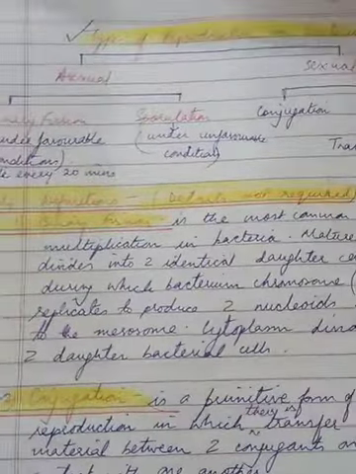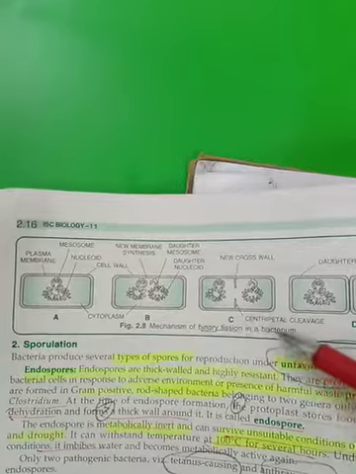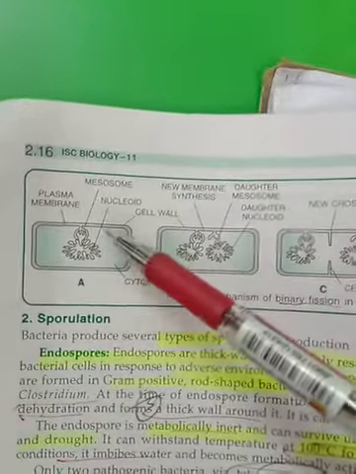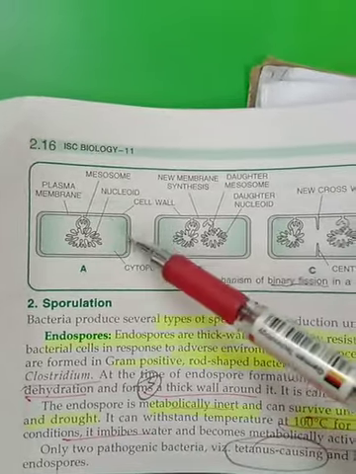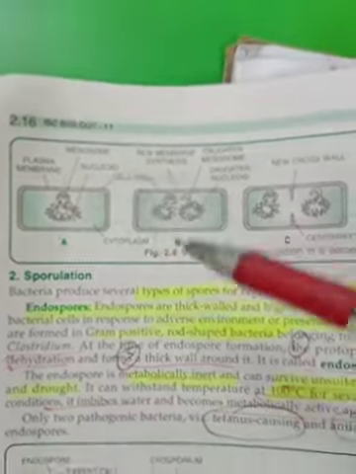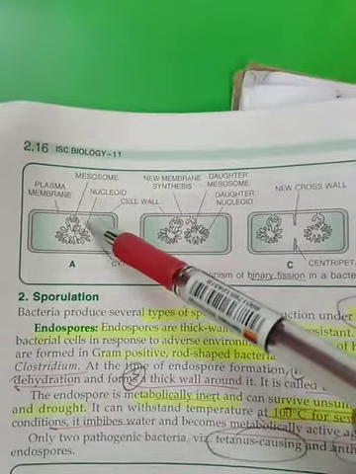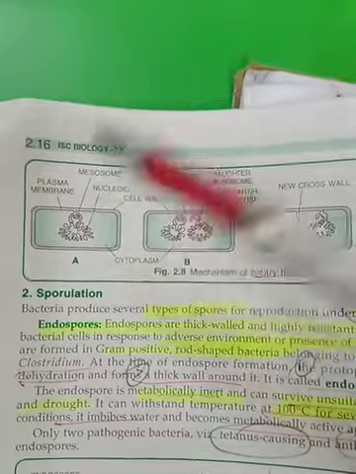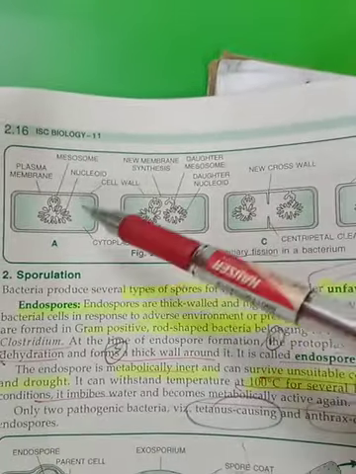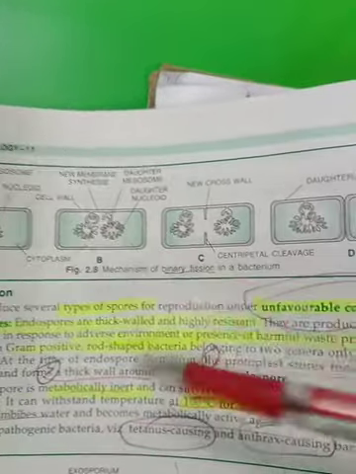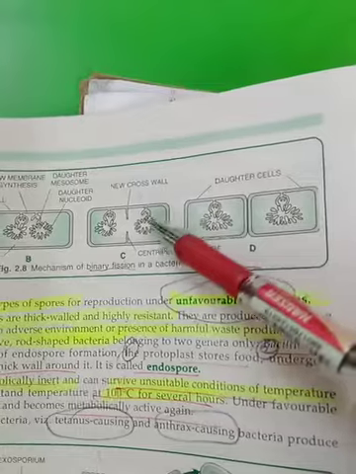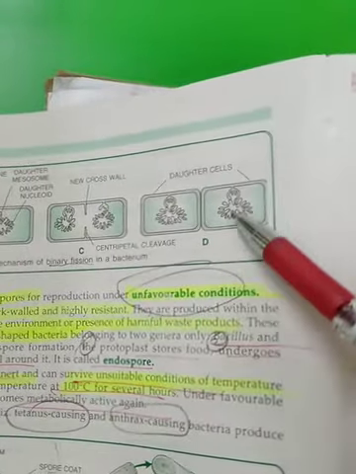I'll first show you this and then we'll talk about binary fission. This is your textbook, page number 2.16. Mechanism of binary fission in bacterium. Look at this. A very normal bacterial cell with the nucleoid, the plasma membrane, cytoplasm and the mesosome. You remember mesosome, children? It is the invagination or depression of the plasma membrane into cytoplasm. So in binary fission, you can see very simply the nuclear material divides first into two. The mesosomes divide, and finally the cross walls are laid down and two cells are formed.